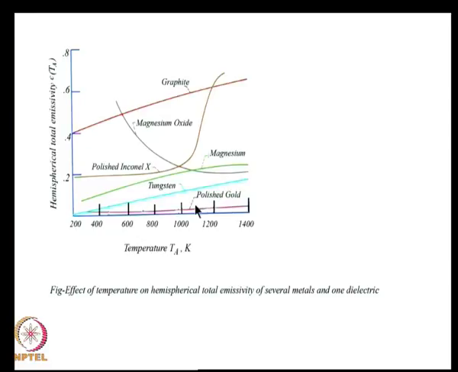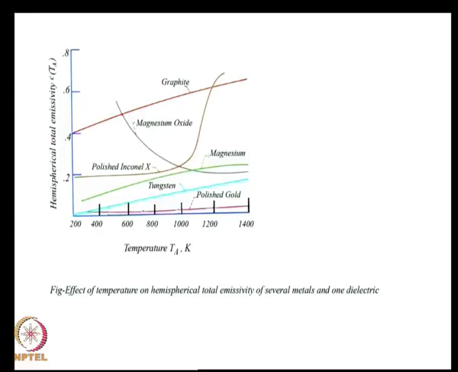Polished gold has a roughly linear variation of emissivity with temperature, and so does magnesium, except Inconel shows somewhat nonlinear behavior in its variation of temperature, while oxide layers like the one you see here, magnesium oxide, the emissivity decreases with temperature. So, generally you see that for metals, the majority of metals show an increase in emissivity with temperature.